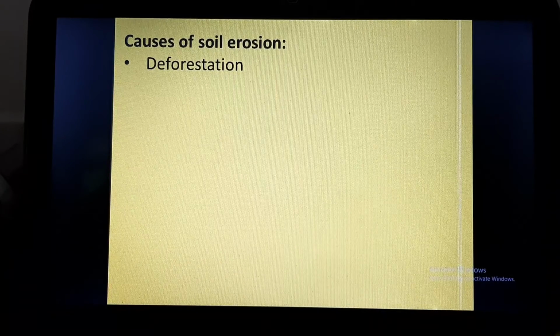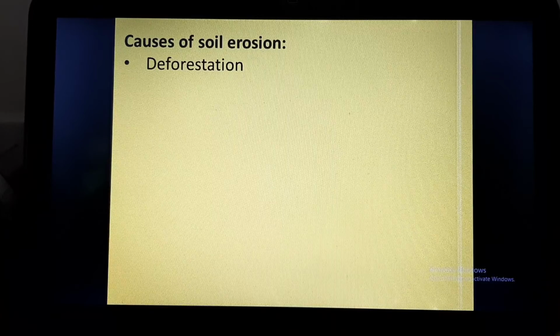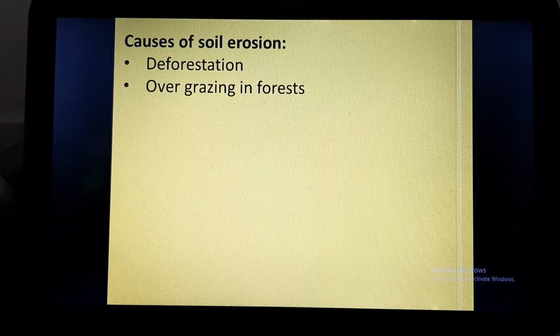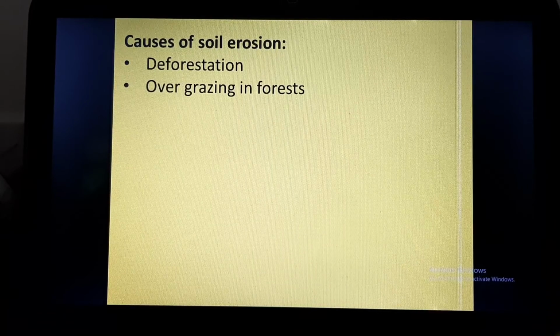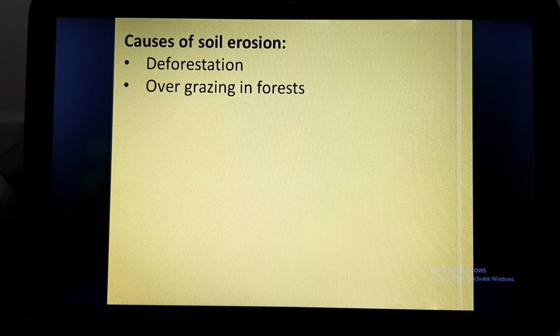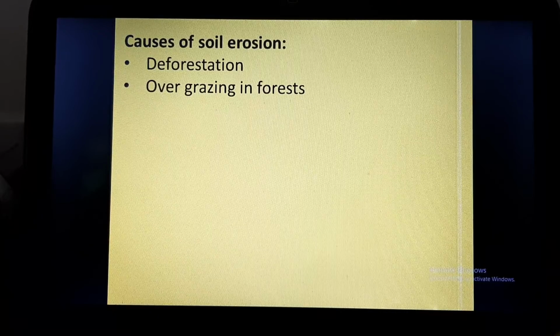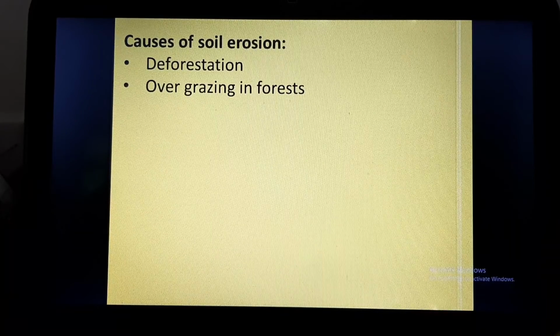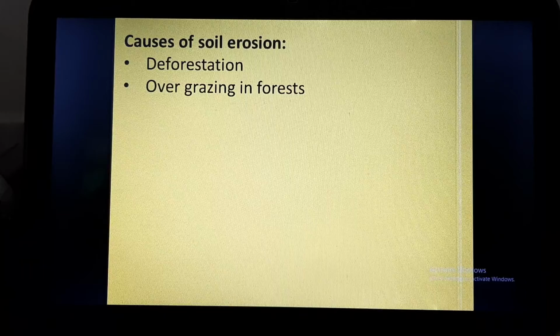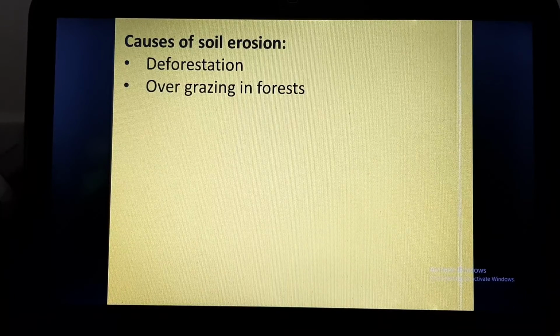There will be no roots and nothing to hold the soil together, and whenever harsh weather conditions are there, the soil will be removed. Overgrazing in forest: the animals which graze in the forest eat grass excessively, the vegetation is removed and again there are no roots to hold the soil.